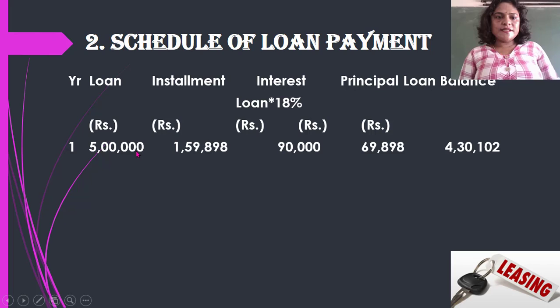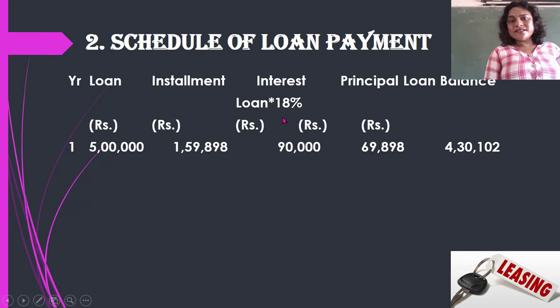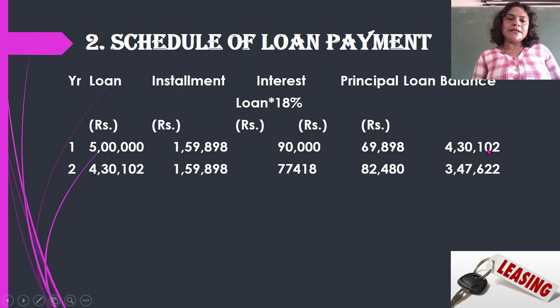Fine. So for the first year, the loan is 5 lakh and the installment amount is 1,59,898 as we have calculated. When you calculate the interest at 18%, it comes to 90,000. From the total loan installment, deduct the interest, and you will get the principal. So of the 5 lakh, the principal amount that you are repaying is 69,898. So how much is the loan pending now? Loan pending is 4,30,102. The same way we calculate for the second year.